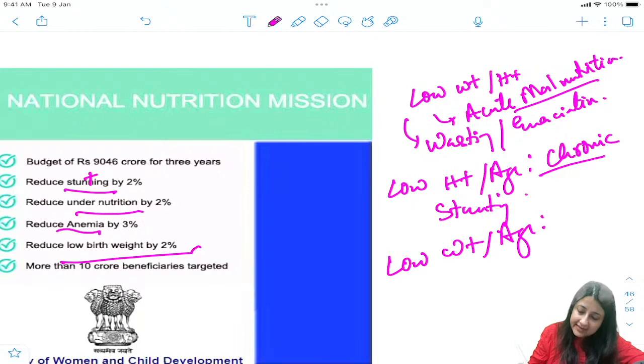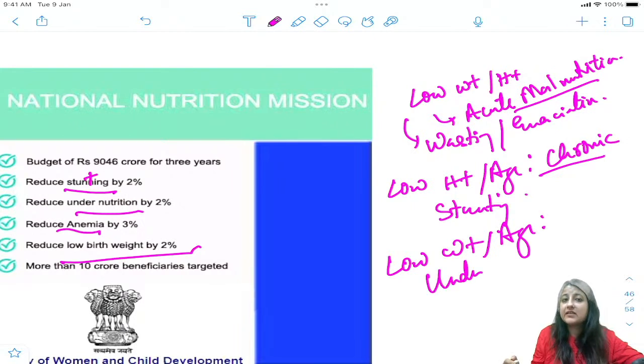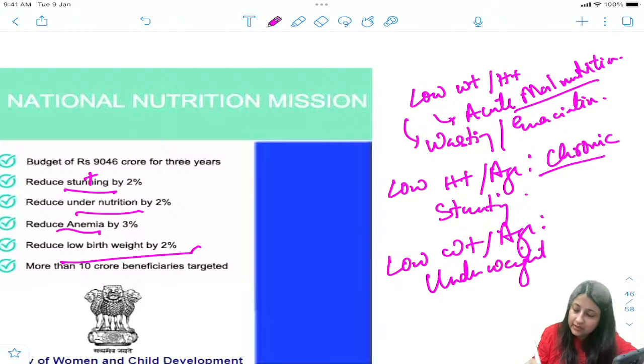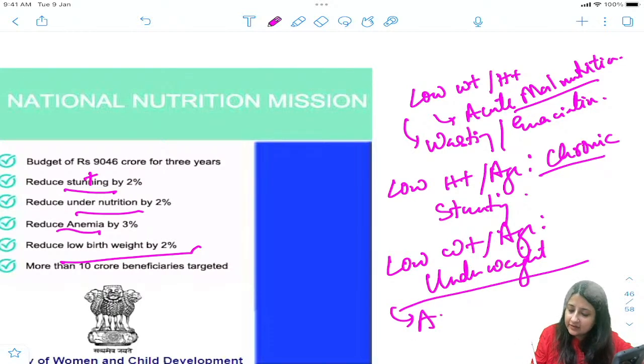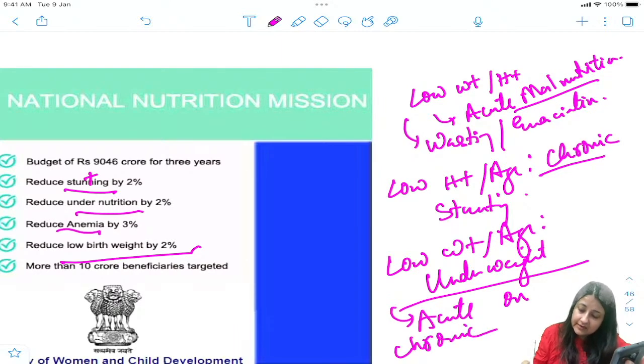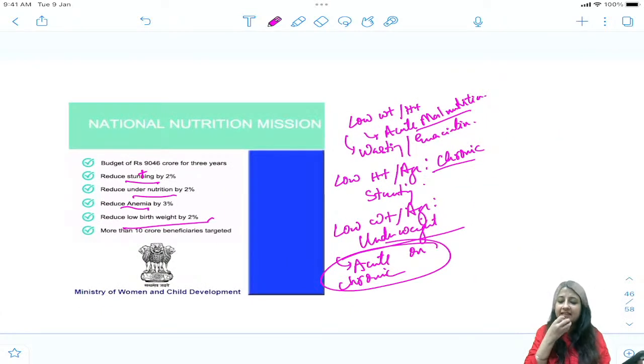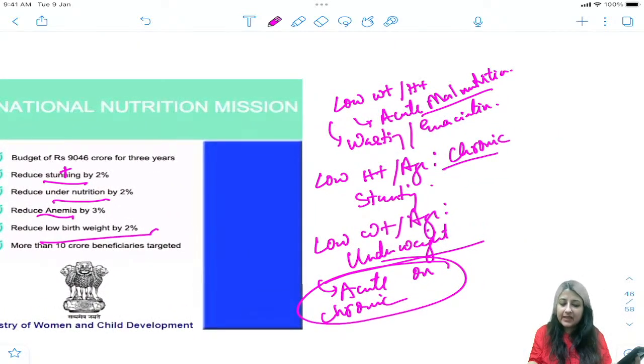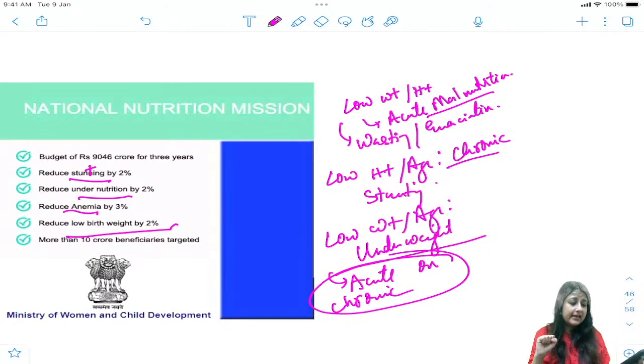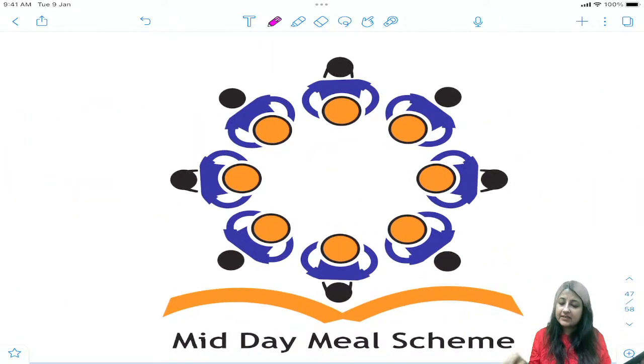Low weight for age, everybody, if up to 5 years a child is low weight according to his age, this is underweight. And this is an indicator not of acute, it is acute on chronic malnutrition. Remember this. Most of you have a tendency to say that acute malnutrition is low weight for age. No, remember, acute is low weight for height. Underweight is acute on chronic. All right.